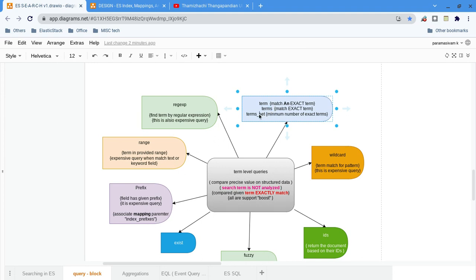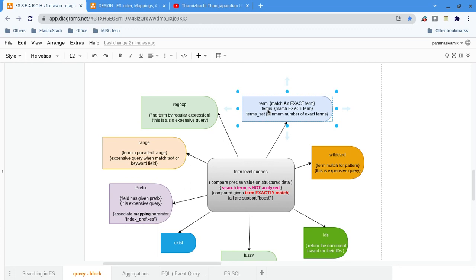This is how terms and term set vary. In terms, we give an array of strings, and if any one of the array elements matches, the document is returned. With term set, I can say a minimum of two things, or three things, has to be matched. I can say, either dynamically or statically, how many terms have to be matched before returning.